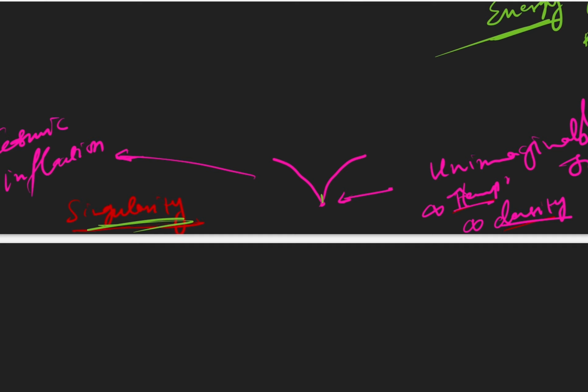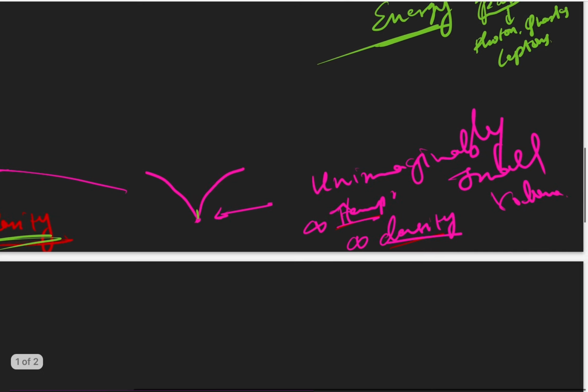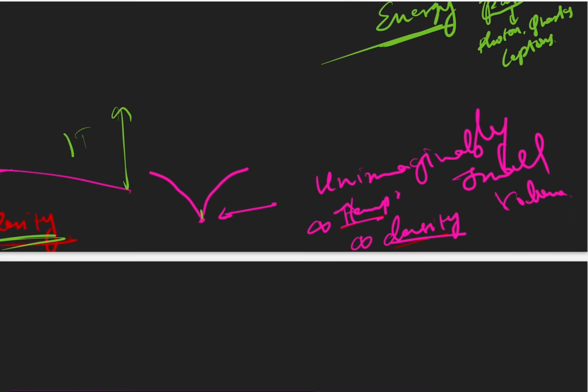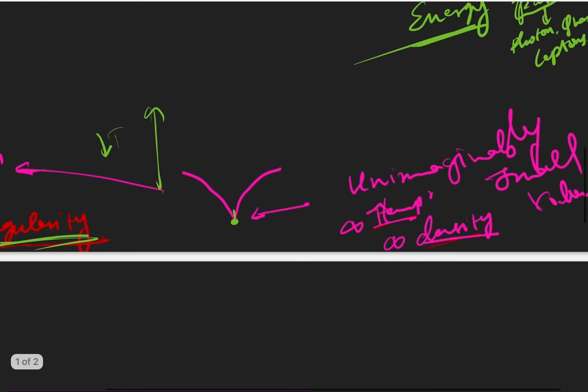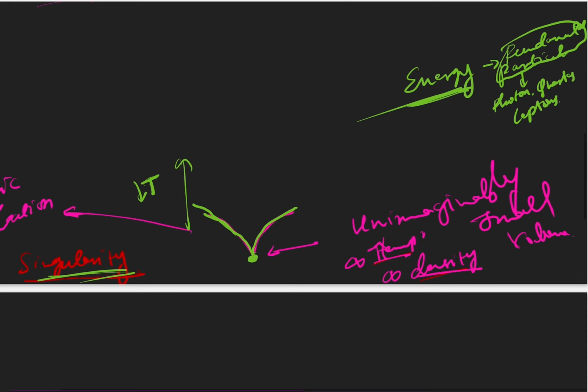When that energy is coming out, the temperature is reducing, because the singularity had infinite temperature. When it started opening up after cosmic inflation, the temperature started decreasing. As the temperature decreased, the energy itself got transformed into fundamental particles like photons, quarks, leptons, etc. These fundamental particles together combine to give rise to electrons, protons, neutrons, etc., and these atomic particles combine to create atoms.